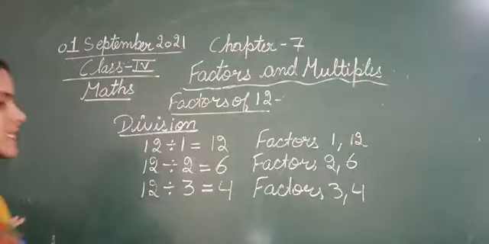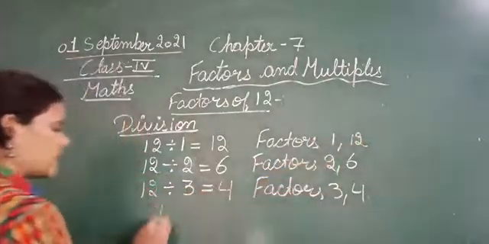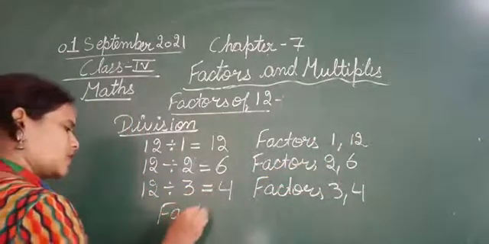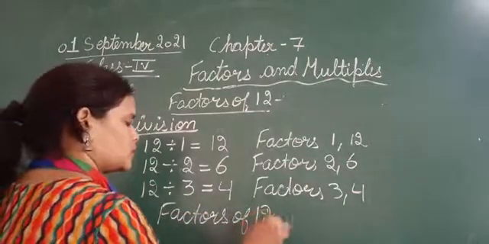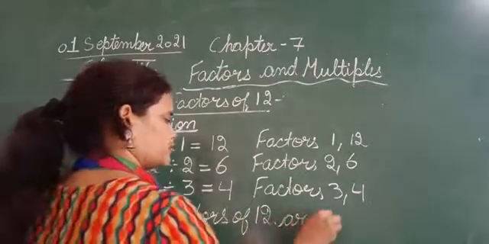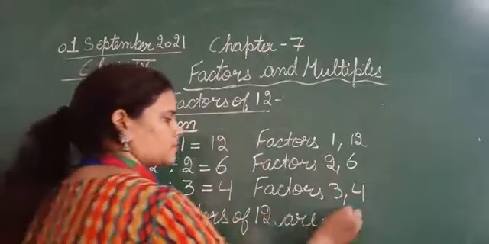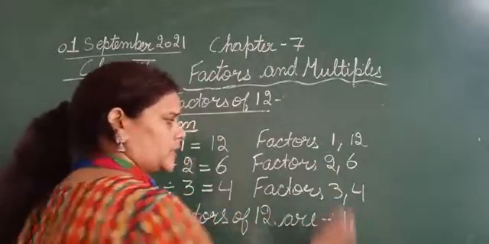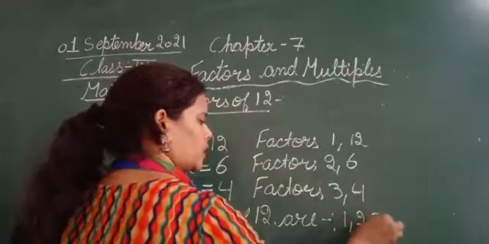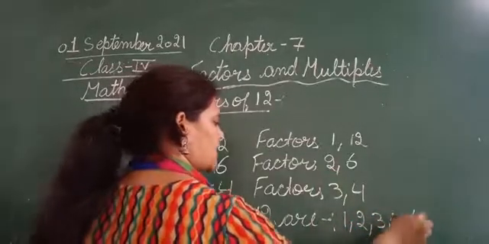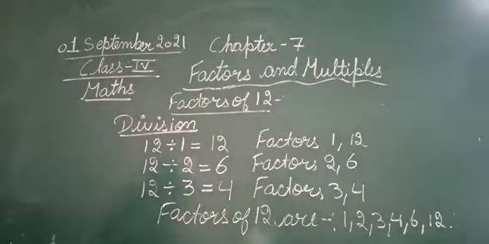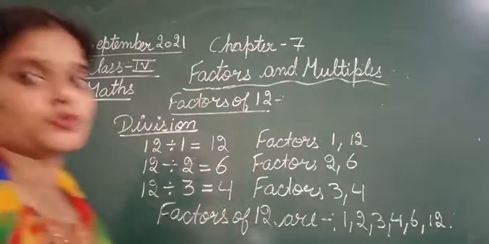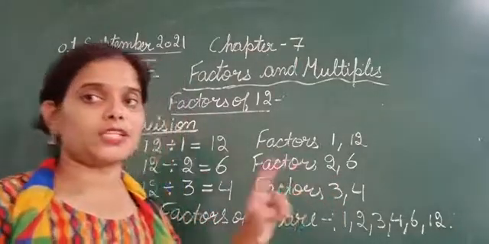So now these are the factors of 12. The factors of 12, arranging them in ascending order, are 1, 2, 3, 4, 6 and 12. These are all the factors of 12. So look at the first example I gave you, you can see that.